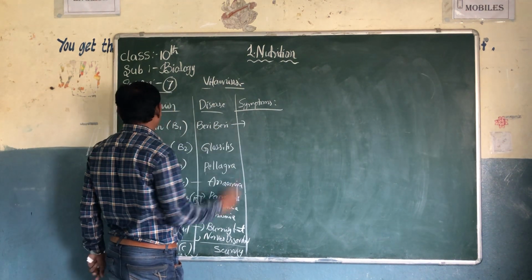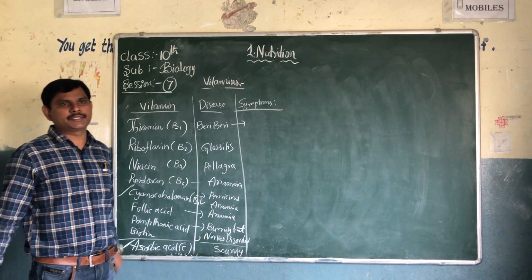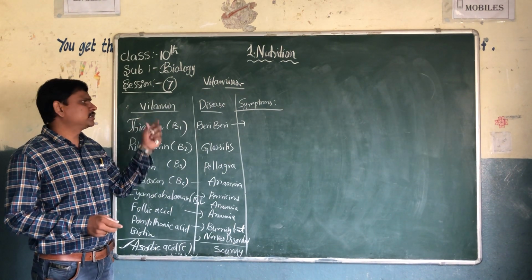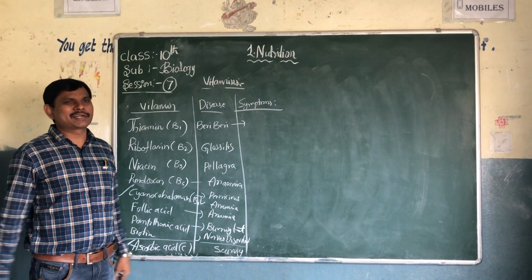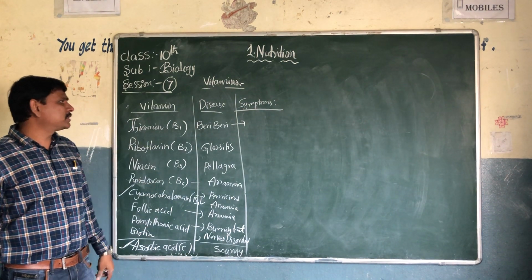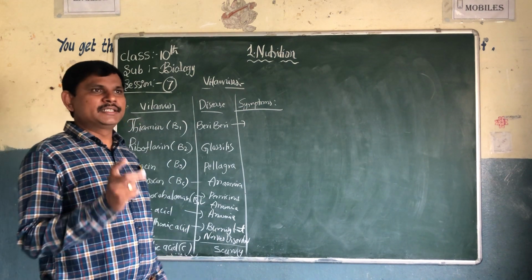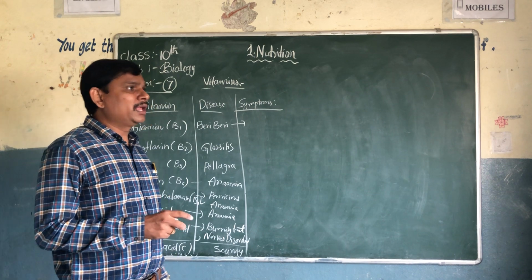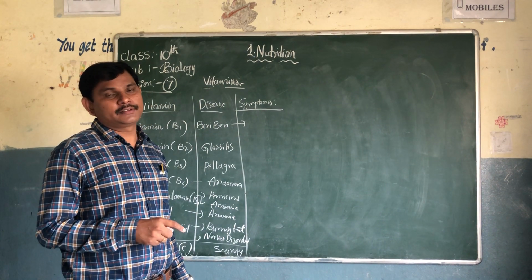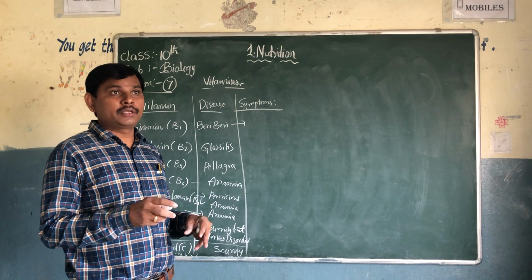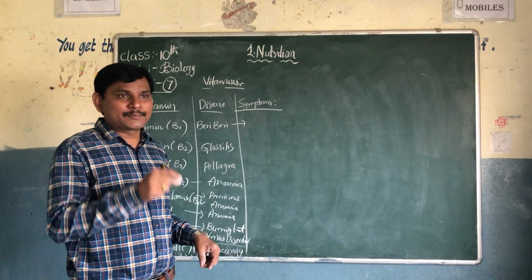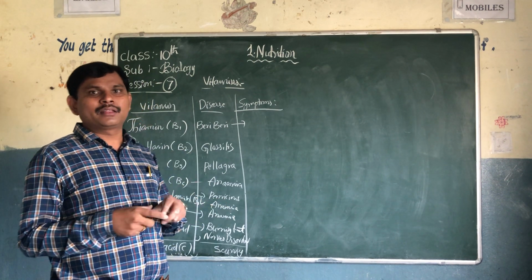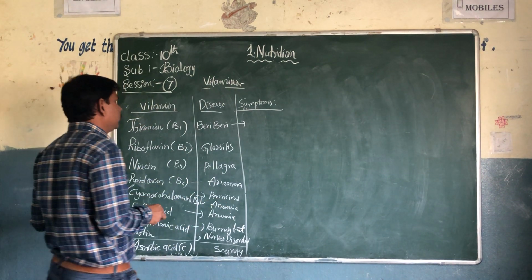Symptoms: what are the symptoms of thiamine deficiency? There are many symptoms; at least you should learn two or three for each vitamin. Vomiting will occur. You get this disease when we clean the rice twice or thrice. Some people clean the rice three or four times. There is a layer on the rice, and this layer goes away when we clean it.